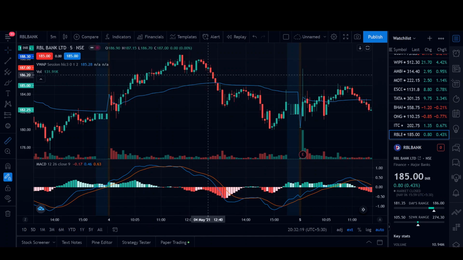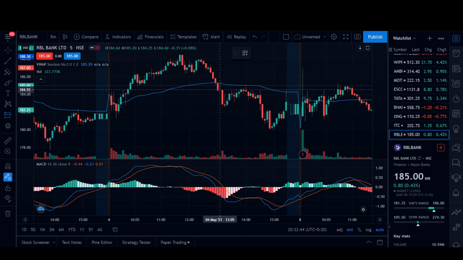All right, remember this, guys. I did not enter here because I wanted to break the VWAP. All right, as it has here, I waited for the price to break the VWAP and form a 5-minute candlestick below the VWAP levels. And this was where I took my entry in RBL Bank as a short position, a bearish trade.